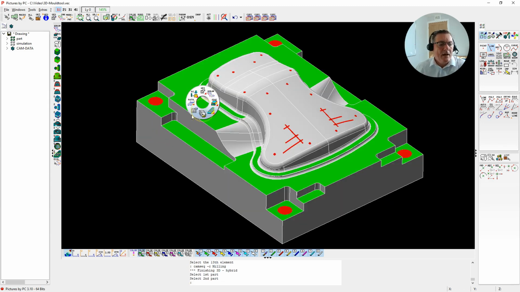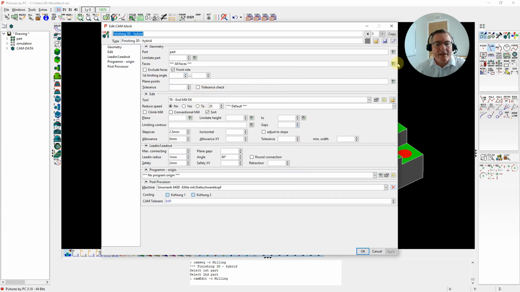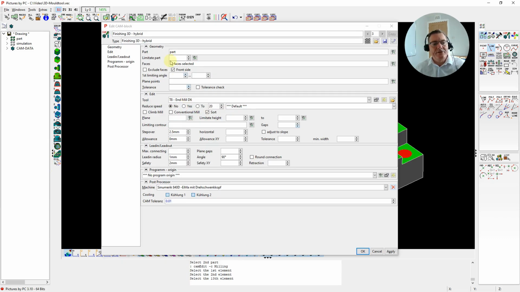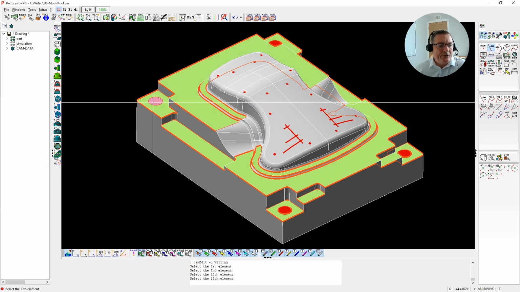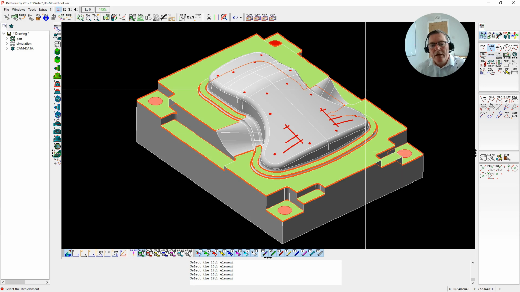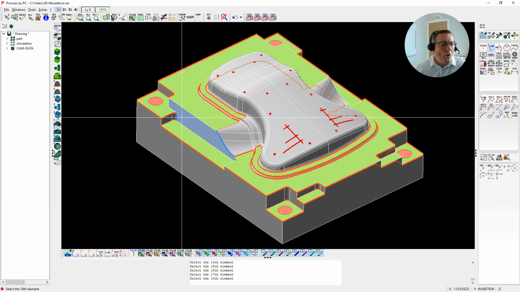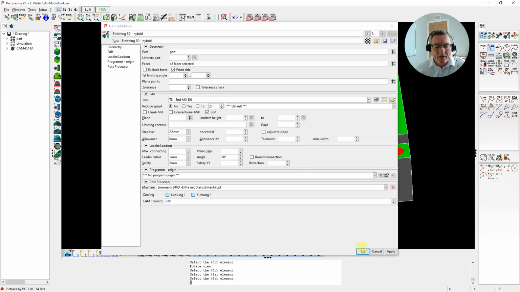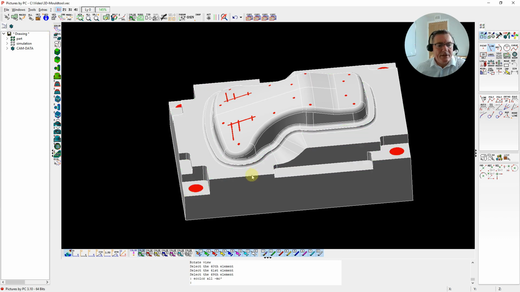Select the part, and we'll select the green faces. There's the recolored faces. So instantly we've got the 12 faces, and then what I wanted to do here was to show you that you can interactively also select individual faces, or I can use the feature recognition tools, for example here, to select tangentially chained surfaces. So you've got a number of different tools here to aid in the selection of surfaces with machining. Okay, and then remove the recoloring.